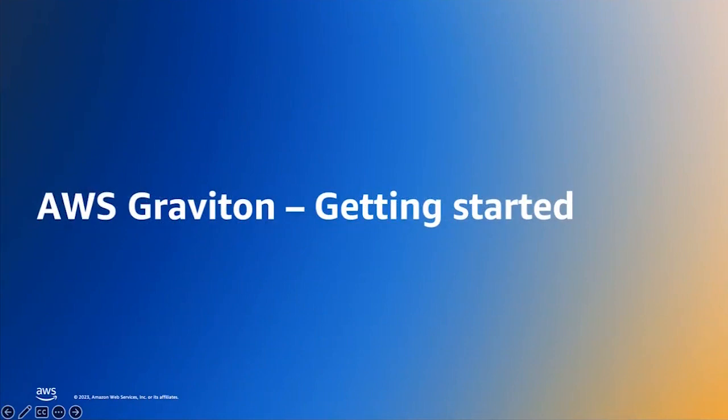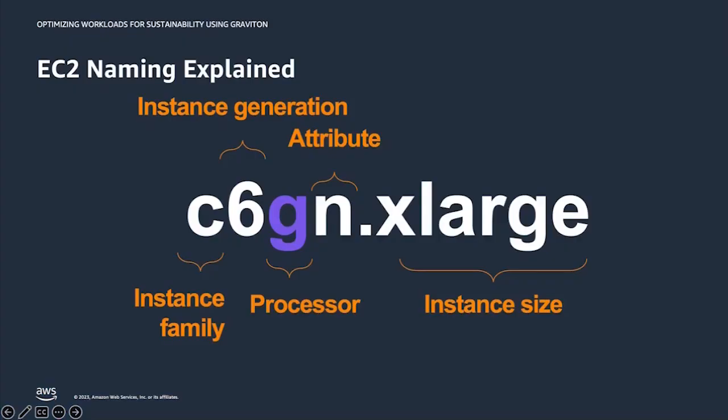Okay, now let's jump into getting started with AWS Graviton. So first, let's do a quick level set on how we can determine if an instance type is powered by Graviton. Starting with 6th generation EC2 instance families, this is the instance name breakdown. You have the instance family, the generation, followed by the processor.